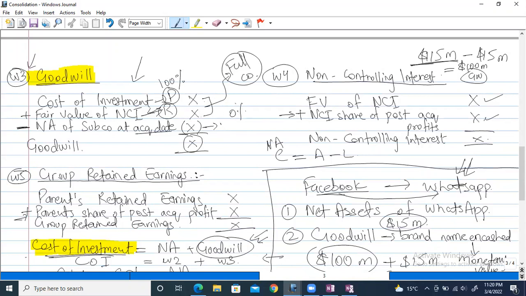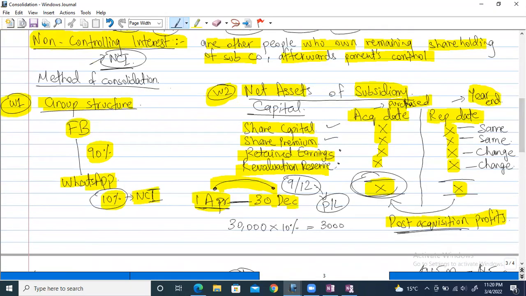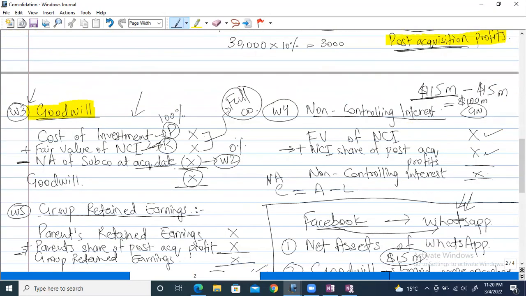Basically, this one is working two, like I just explained. We find the net asset of the subsidiary company at acquisition date using working two. The reason we are not including the reporting date is that we acquire the company at the acquisition date, not the reporting date. The reporting date is basically the year end in which we finish the calculations. So the acquisition date is a more realistic figure, because we do all these workings when we purchase a company, not at the year end. Makes sense?